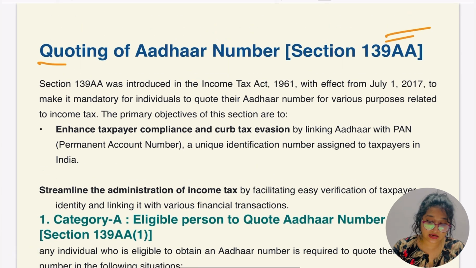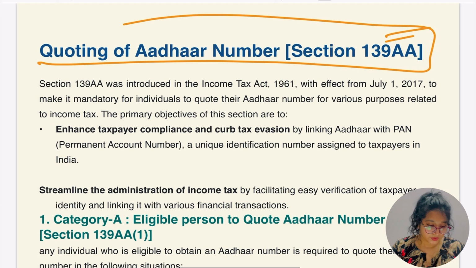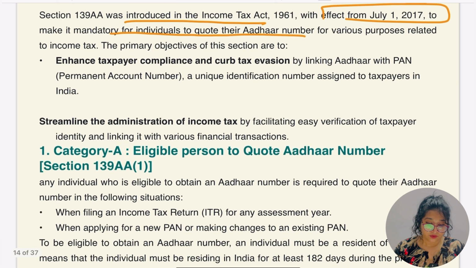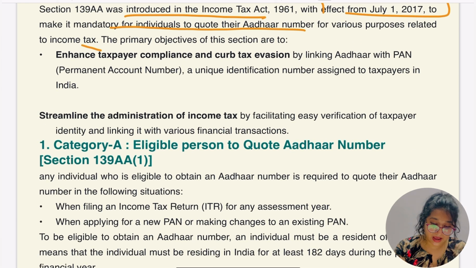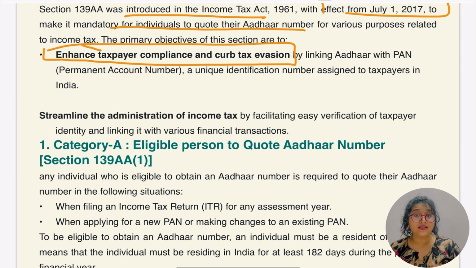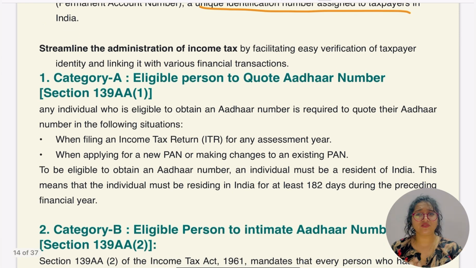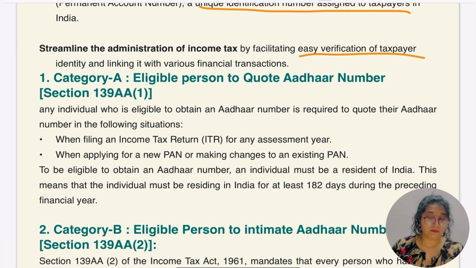Quoting of Aadhaar number under section 139AA. It was introduced in the Income Tax Act 1961 with effect from 1st July 2017 to make it mandatory for individuals to quote their Aadhaar number for various purposes related to income tax, which means enhancing taxpayer compliance and curbing tax evasion by linking Aadhaar with PAN, the permanent account number, a unique identification number assigned to the taxpayer in India. It streamlines the administration of income tax, which gives easy verification of the taxpayer by identifying and linking the various financial transactions.